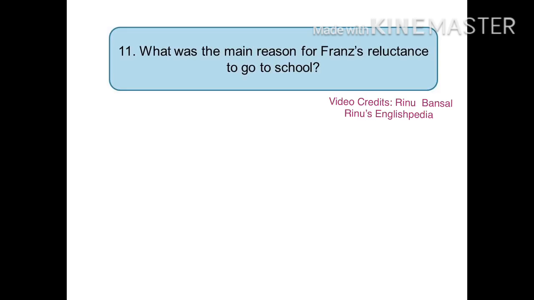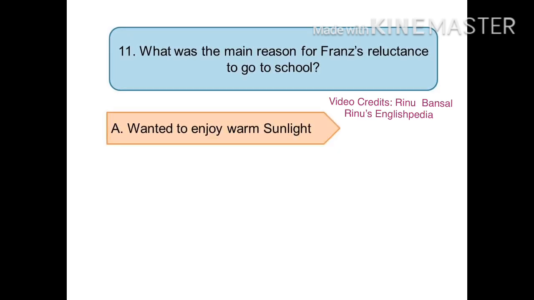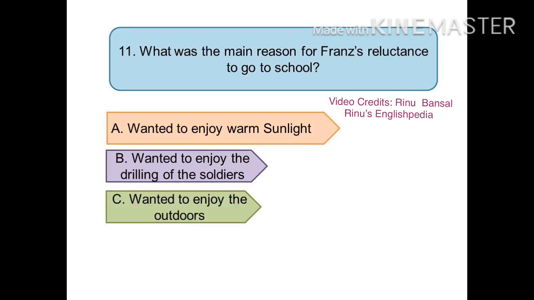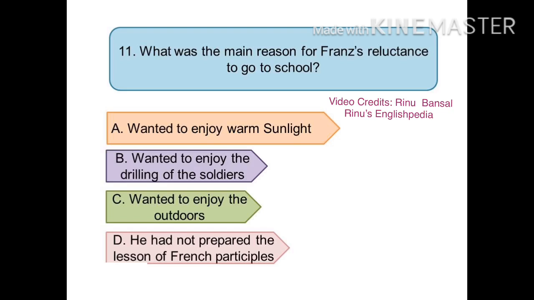The 11th question is, what was the main reason for Franz's reluctance to go to school? And the options are option A. He wanted to enjoy the warm sunlight, option B. He wanted to enjoy the drilling of the soldiers, option C. He wanted to enjoy the outdoors, and the D option is he had not prepared the lesson of French participles.